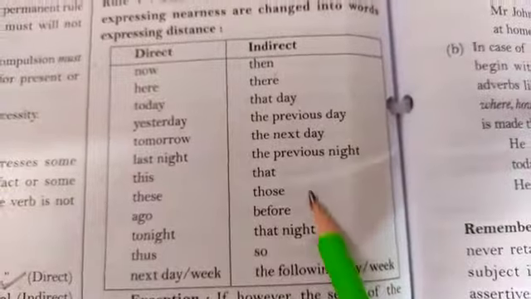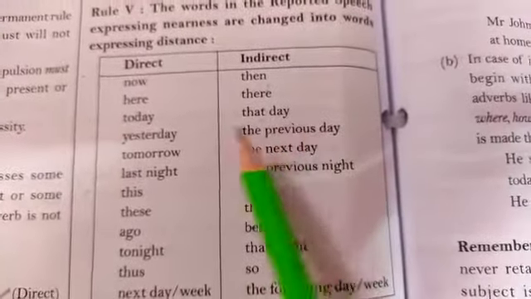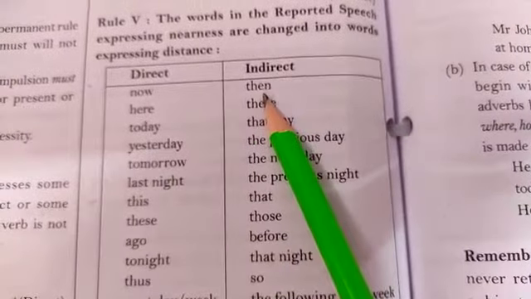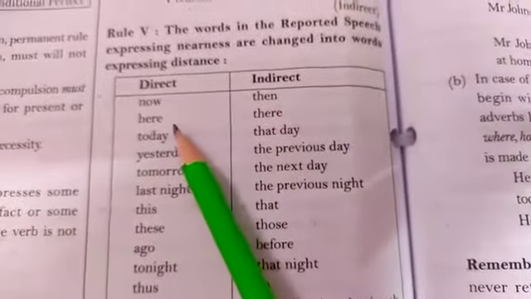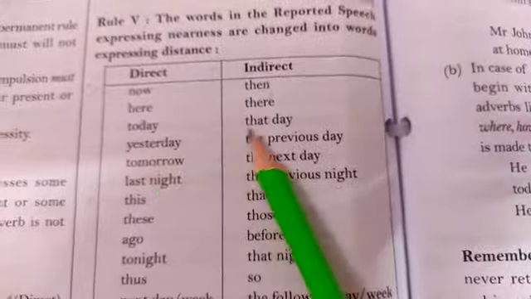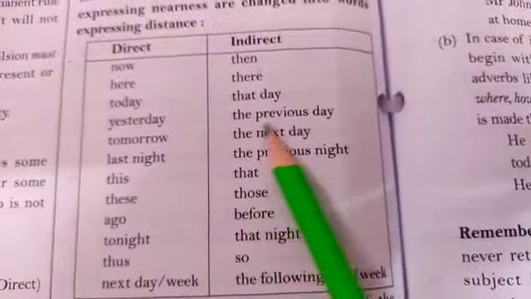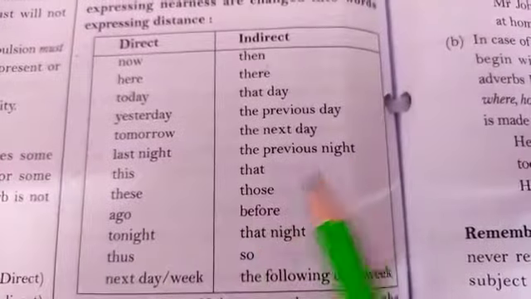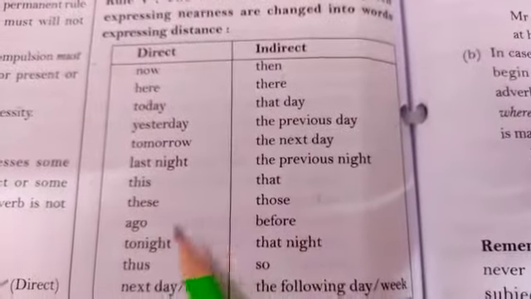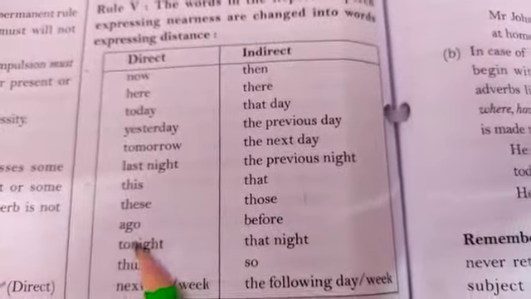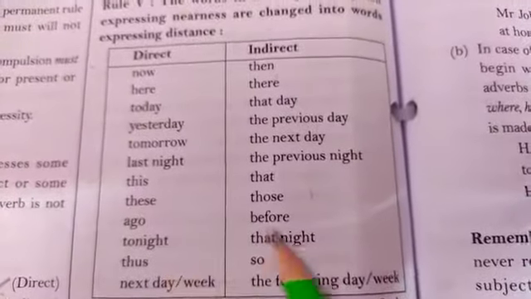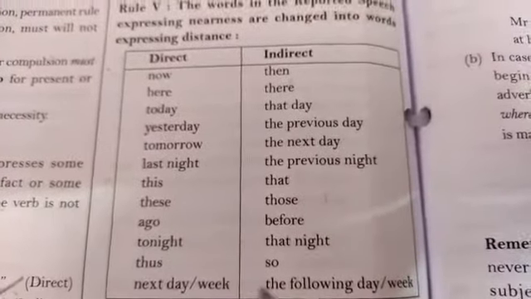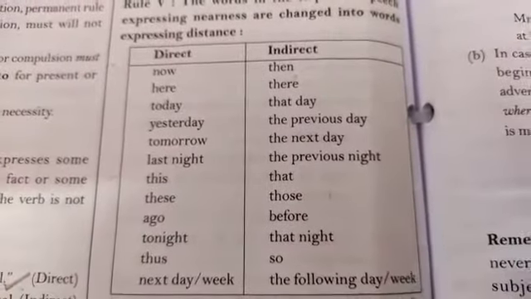Now let us see this table, how these words are changed. In direct speech, now. In indirect, it will be converted into then. Here, there. Today, that day. Yesterday, the previous day. Tomorrow, the next day. Last night, the previous night. This, that. These, those. Ago, before. Tonight, that night. Thus, so. Next day or week, the following day or week.